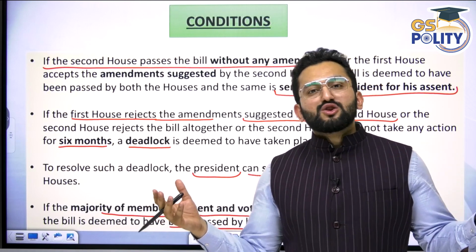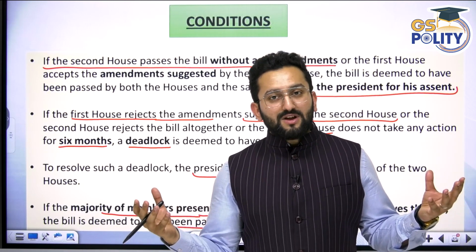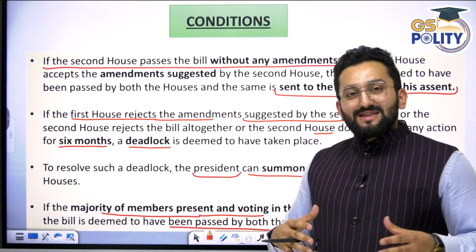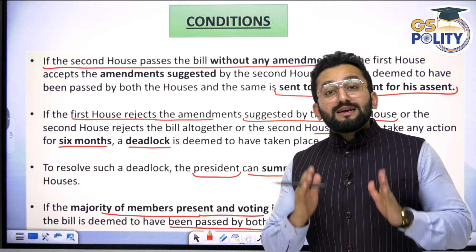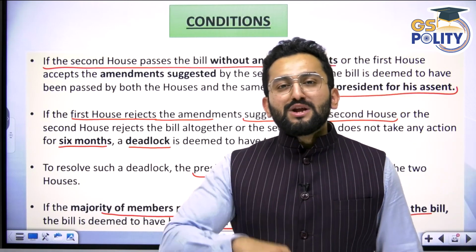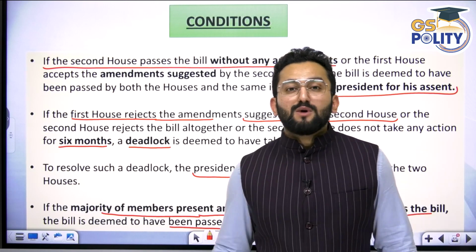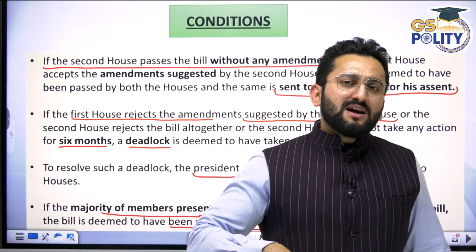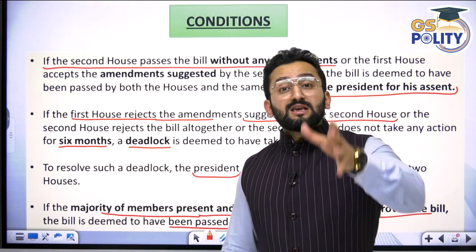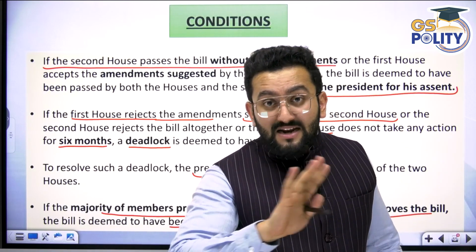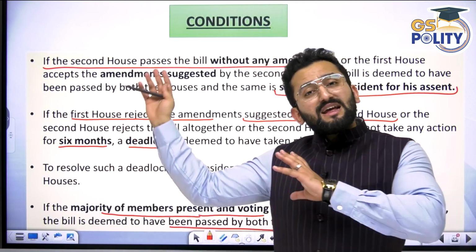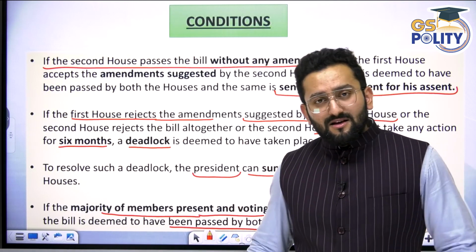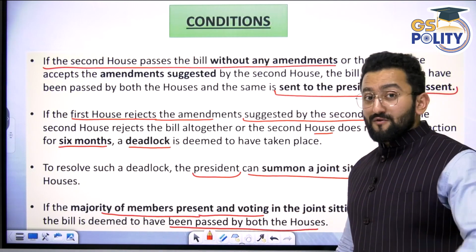What happens if there is conflict? If consensus is not arrived at, both parties need to sit together. This is exactly what the President does. So we call it a joint sitting. A joint sitting is presided over by the Speaker of Lok Sabha. Now tell me, who has more members in the House, Lok Sabha or Rajya Sabha? Lok Sabha, right? And why was the Rajya Sabha chairman not given this power to preside over a joint sitting? Because the Rajya Sabha chairperson is not a member of any house, whether Lok Sabha or Rajya Sabha. He is an ex officio position. Whoever is Vice President is chairman of Rajya Sabha. So the Speaker of Lok Sabha is going to preside.